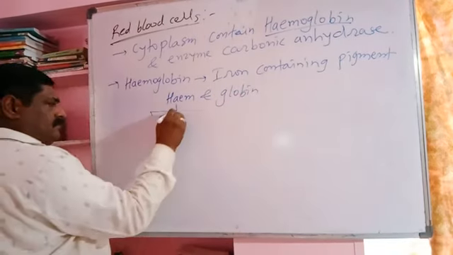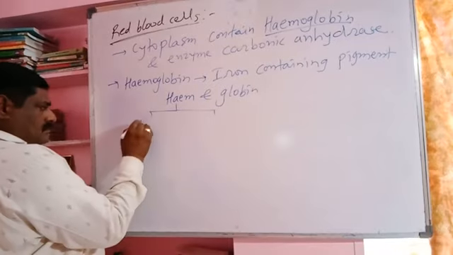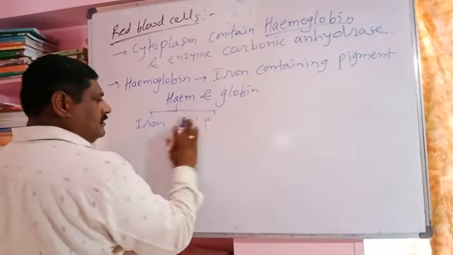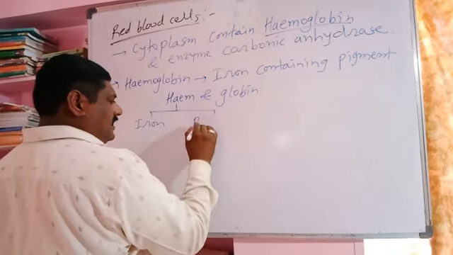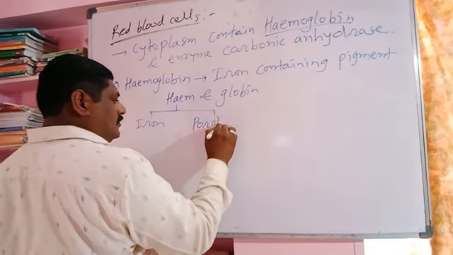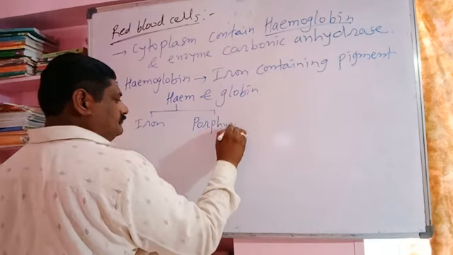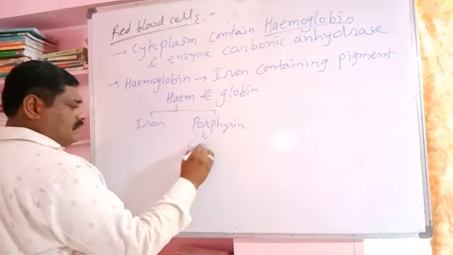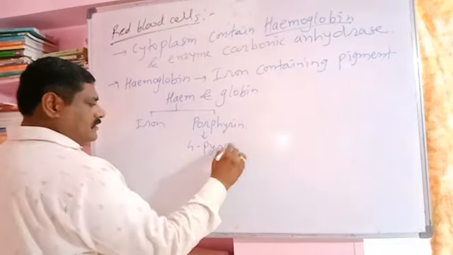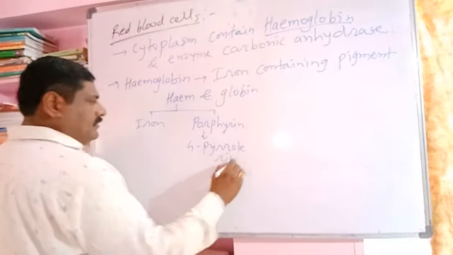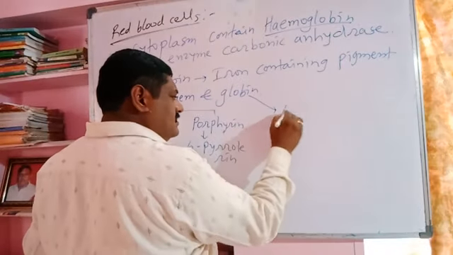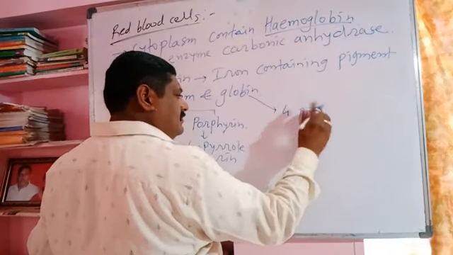Heme is made up of iron and 4 pyrrole rings. The 4 pyrrole rings form porphyrin. Globin is the protein, consisting of 4 polypeptide chains.